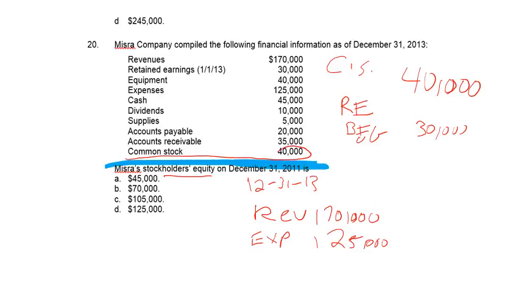Any other expenses? Dividends are not an expense. We pay them out of retained earnings, but they are reported on the statement of retained earnings. Right now, we're just trying to get to our net income, which is going to be our revenues minus our expenses, right? Okay, so when we take our revenues minus our expenses, that gives us what? NI is net income. What's the difference here? 45,000. Okay, good. So there's 45,000.